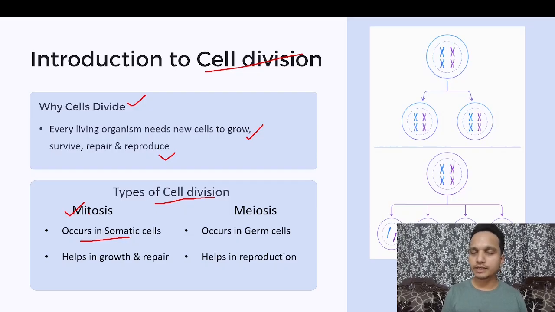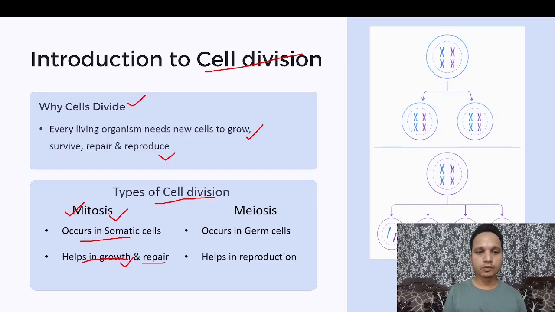What are somatic cells? Let's keep it simple. Somatic cells are the normal cells of your body. Your skin cells, heart cells, kidney, liver, muscles, all of these are called somatic cells. In somatic cells, by mitosis, the cells grow, tissue grows, new organs grow. It helps in growth and repair of any organ or tissue damaged due to aging, injury, accident or anything else. So mitosis basically helps us in growth and repair.